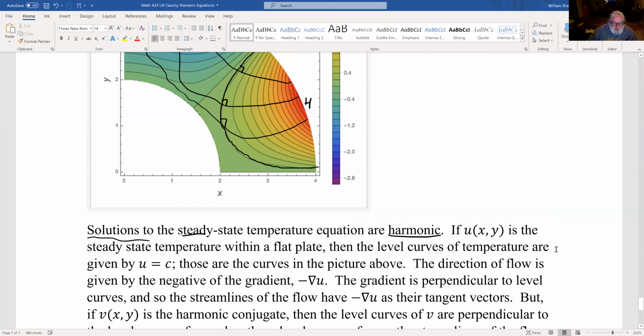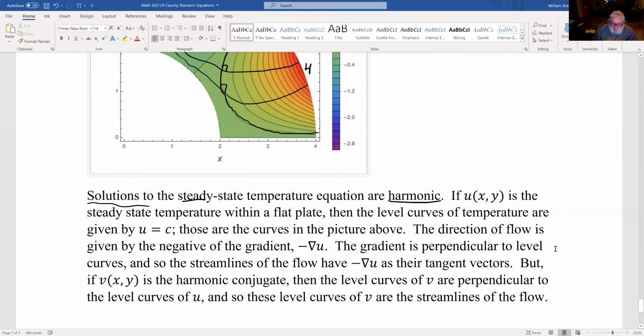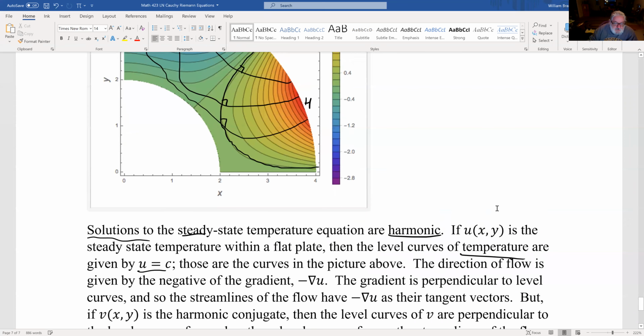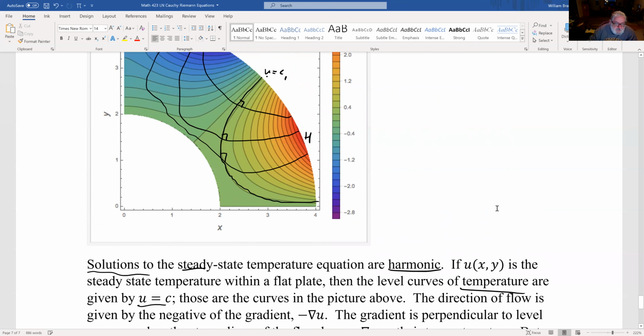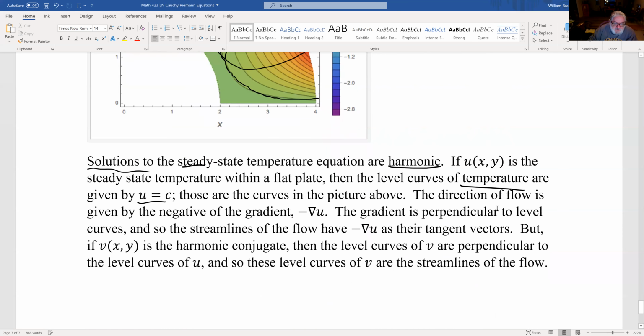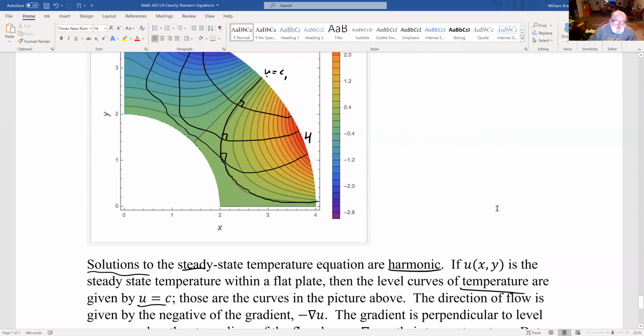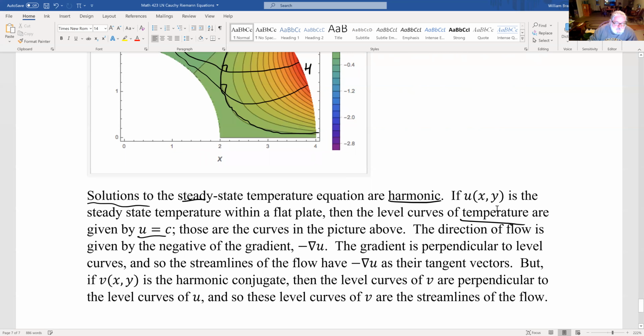So we know that the level curves of temperature are going to be harmonic. Level curves are u equals c, so this is u equals, I don't know, c1. Well, this is your temperature function, which is a harmonic function. The direction of flow is from hot to cold, in the negative of the gradient, but the gradient is perpendicular to the level curve, so the streamlines of the flow are perpendicular to the temperature level curves.